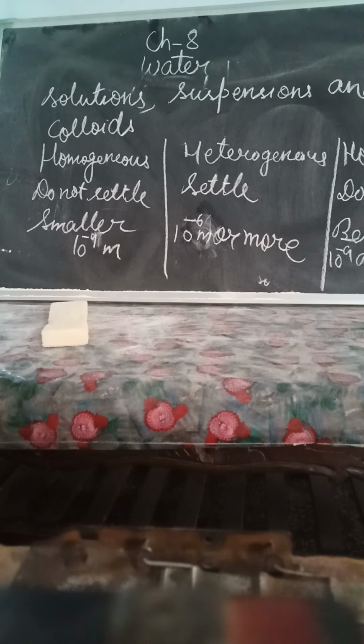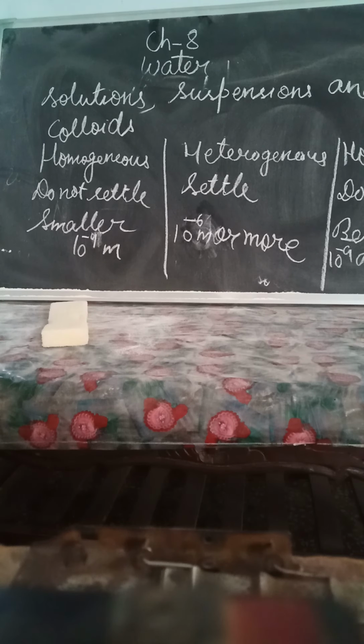So then solution we can say is a homogeneous mixture. Homogeneous mixture means the solute is dissolved properly, just equal distribution of solute in the solvent. That is called the homogeneous mixture. So solution is a homogeneous mixture of one or more solutes with the solvent.